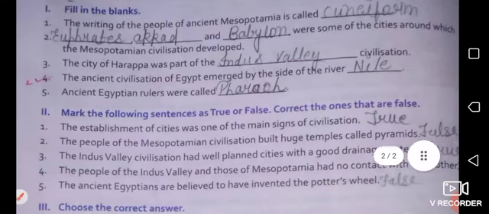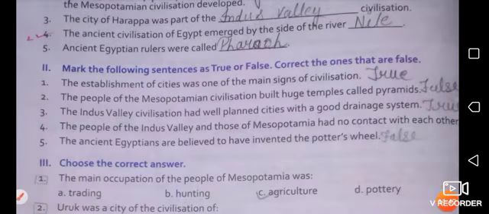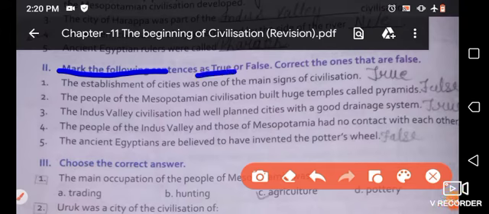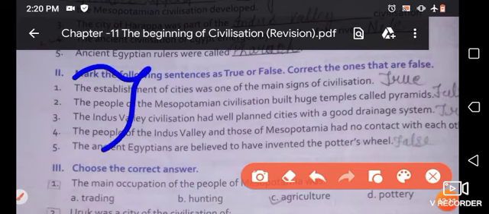So this was the first exercise. Let's move on to exercise number 2, that is, mark the following sentences as true or false. Correct the ones that are false. So here you have to write true or false in front of the sentence. If the sentence is right, then you will write true. If the sentence is wrong, then you will write false. I hope you are all aware of the spelling of true and false. Don't write T or F, just write the full spelling of true and false.